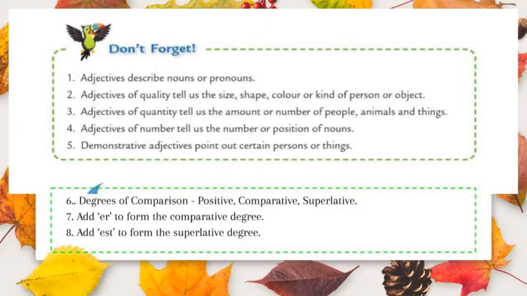If there is no comparison, it is positive degree. When we compare two things, it is known as comparative degree. When we compare more than two, it is known as superlative degree. We should add ER to form the comparative degree and EST to form the superlative degree. But for some adjectives, we should not use ER and EST. Instead of that, we should use more and most.